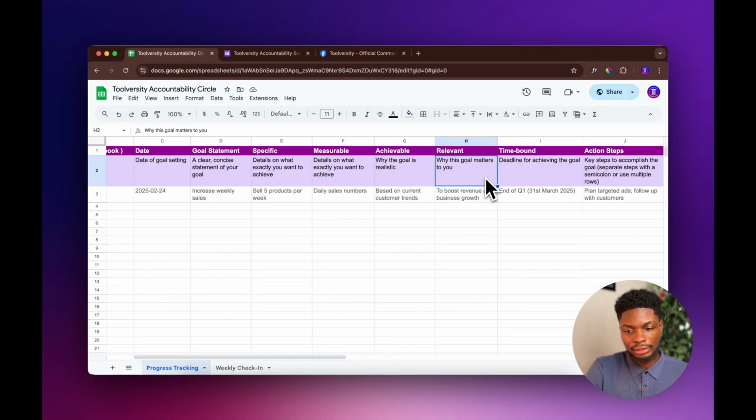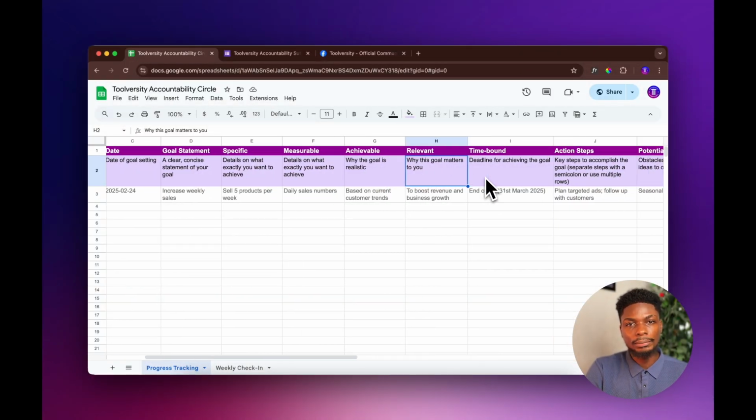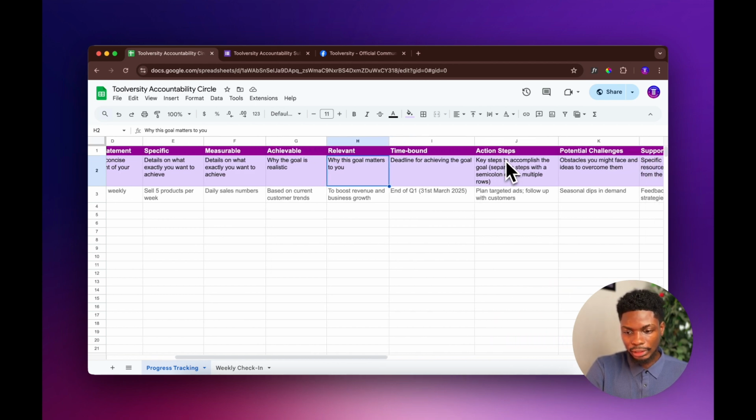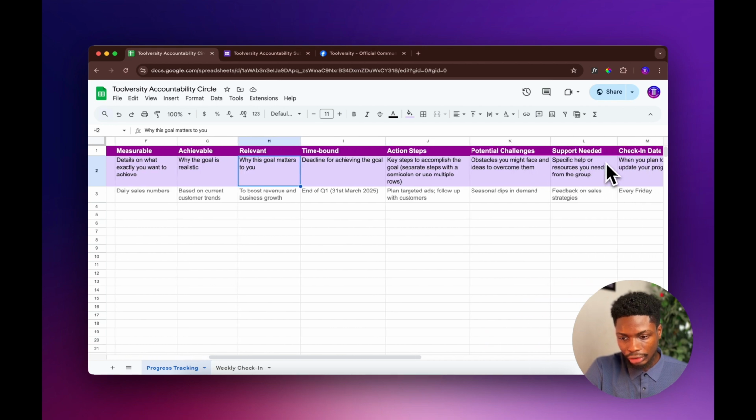It has to be relevant and it has to be time bound. Time is of the essence if you really want to achieve your goal. Okay, now we have here action steps, potential challenges, we have support.